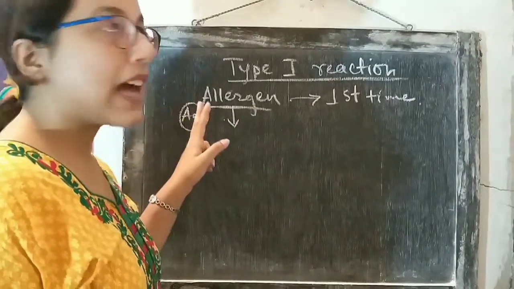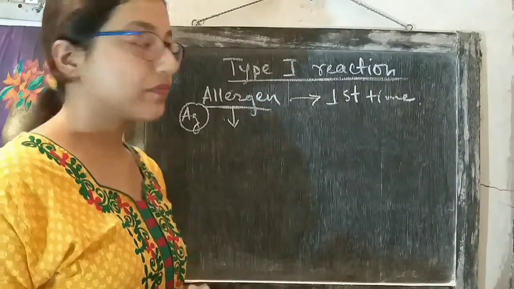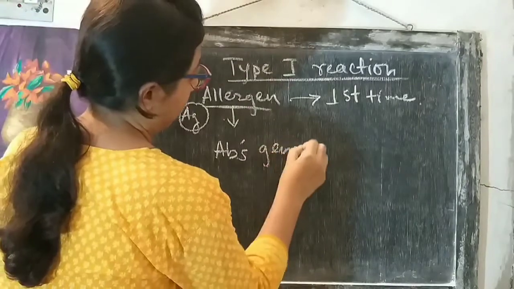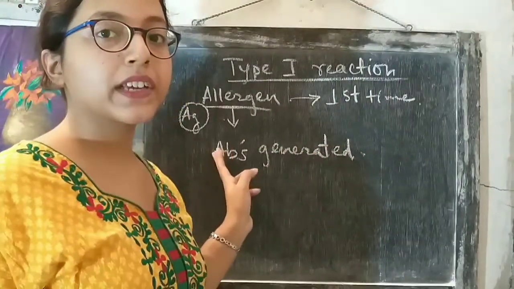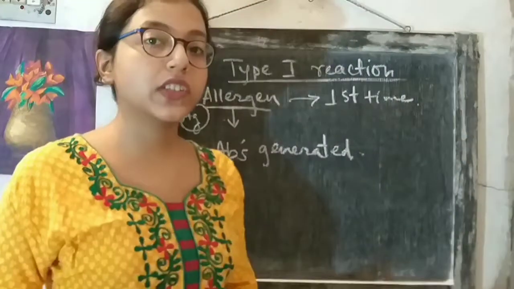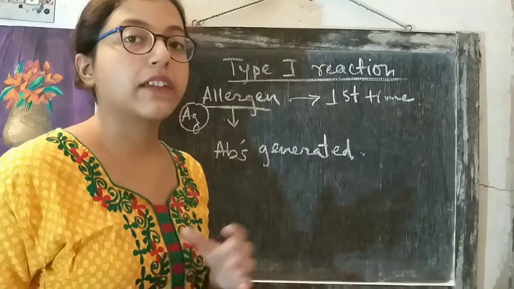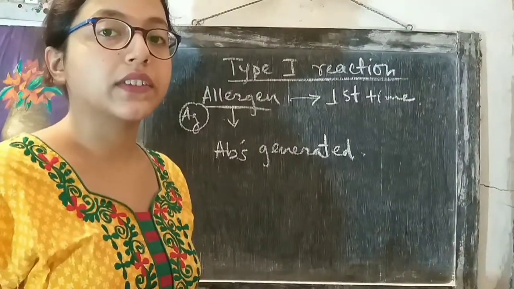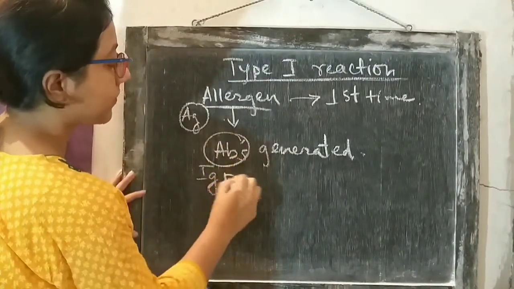Once the antigen enters the body of the person, antibodies will be generated. Who will synthesize the antibody? B cells will first differentiate into plasma cells, and these plasma cells will secrete antibodies. And what kind of antibody is secreted? IgE antibody is secreted in this case. So the antibody is IgE.